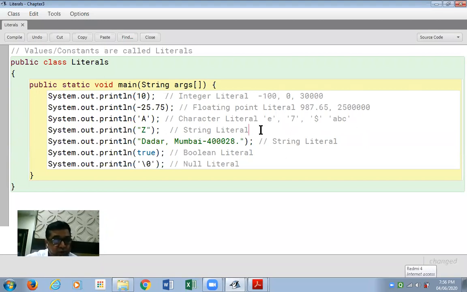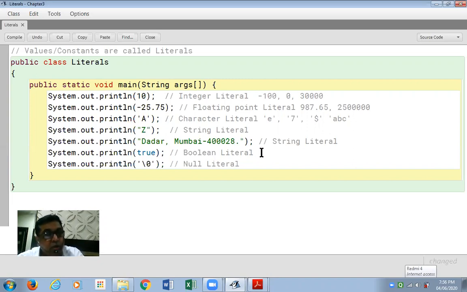String literals: it could be a set of characters, comprising any character from the character set: alphabets, uppercase, lowercase, that means capital or small, special characters, digits, anything. I'm not typing more examples of string literals. We'll find them in a book.